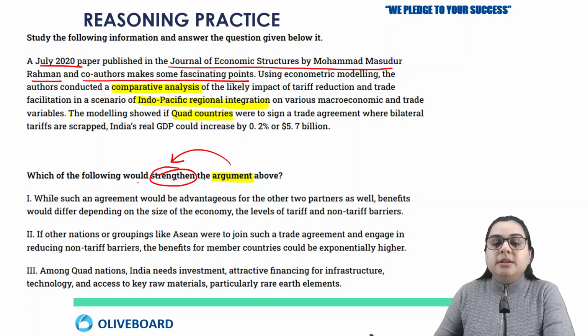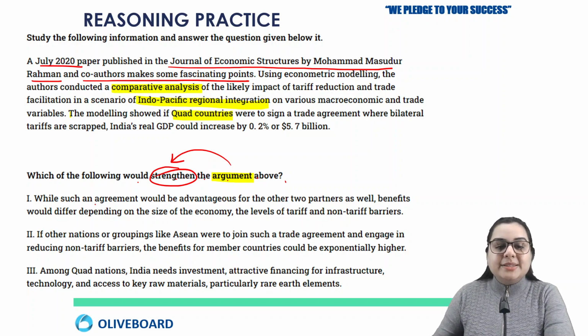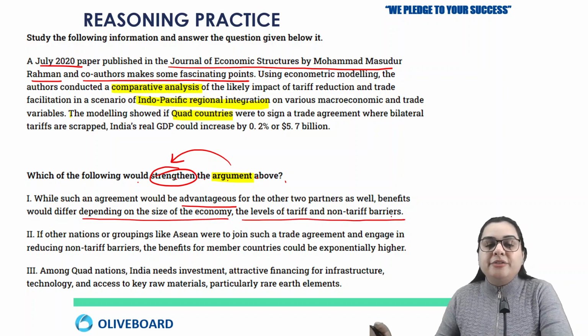would strengthen the argument. Now, would strengthen the argument means he wants those points which are in favor of this. Like they are in favor of quad countries signing a trade agreement. So the first one says that while such an agreement would be advantageous for the other two partners as well, benefits would differ depending on the size of economy, the levels of tariff and non-tariff barriers.